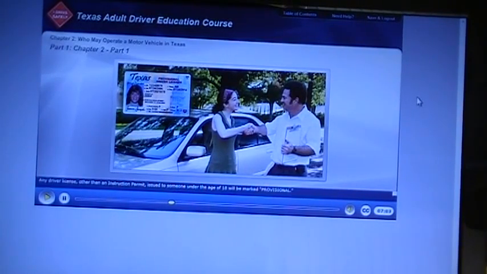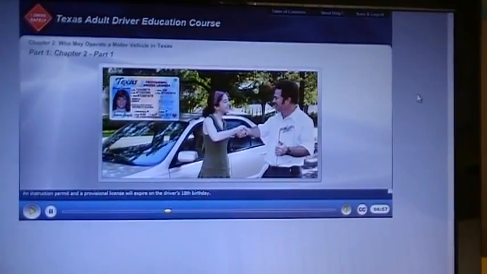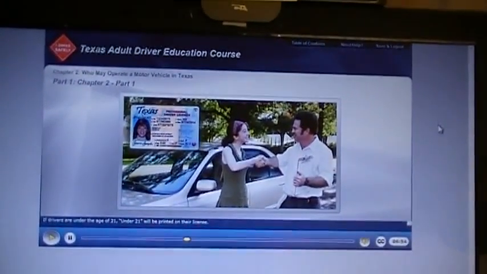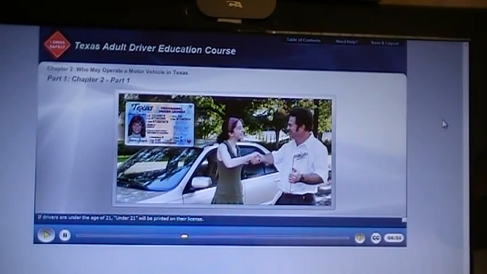Provisional licenses. Any driver license other than an instruction permit issued to someone under the age of 18 will be marked provisional. An instruction permit and a provisional license will expire on the driver's 18th birthday. If drivers are under the age of 21, "under 21" will be printed on their license. For more information on provisional licenses, including Texas's graduated driver license program, please refer to the Texas Driver's Handbook.